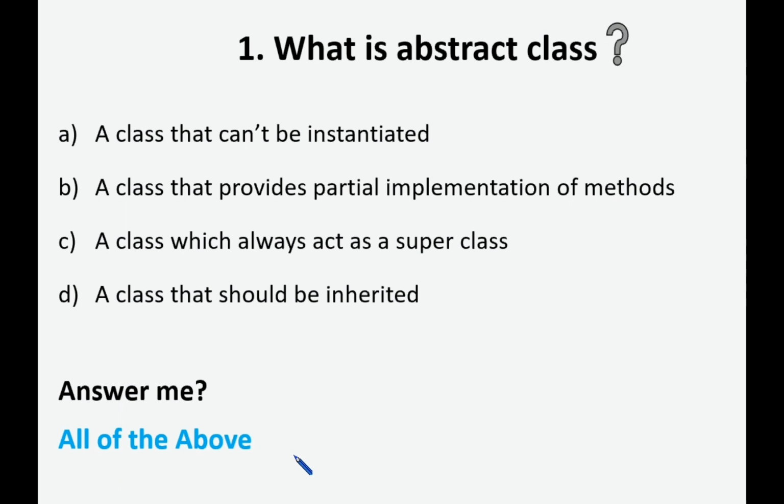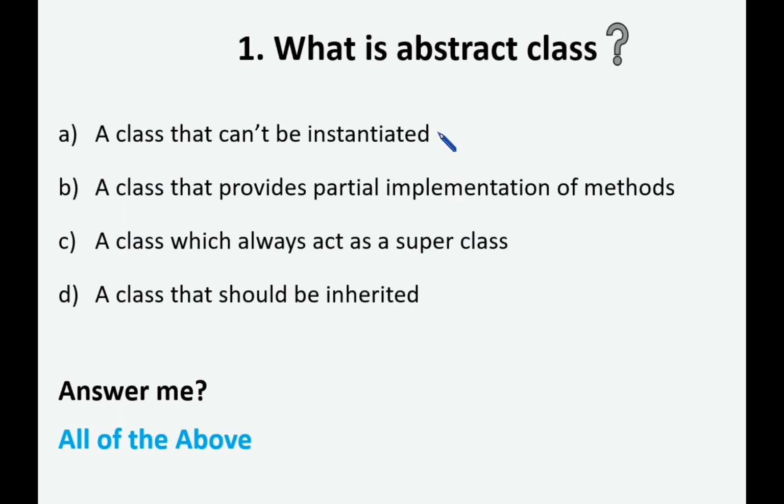So abstract class we can't instantiate, and it provides only the partial implementation. So abstract class can contain both abstract and non-abstract methods. Whereas in case of interface, it provides 100% abstraction. So that means we can only declare variables and methods.